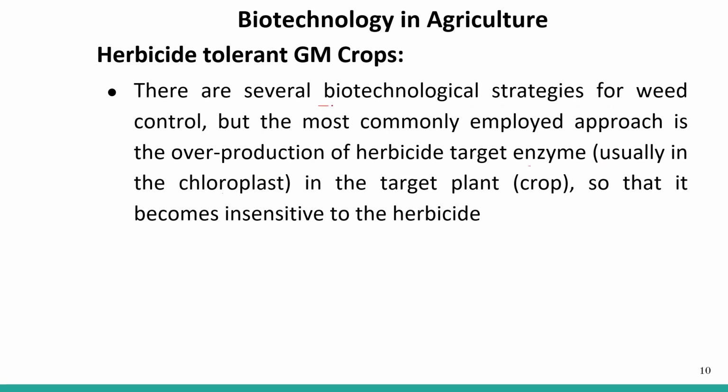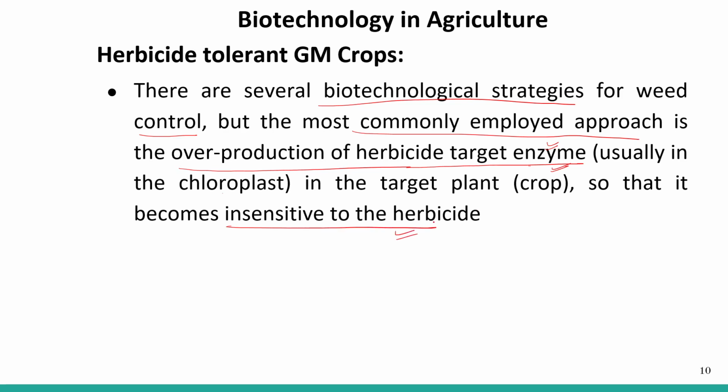There are several biotechnological strategies for weed control, but the most commonly employed approach is the overproduction of the herbicide target enzyme. If this enzyme is produced in a larger amount by the crop, it becomes insensitive to the herbicide.